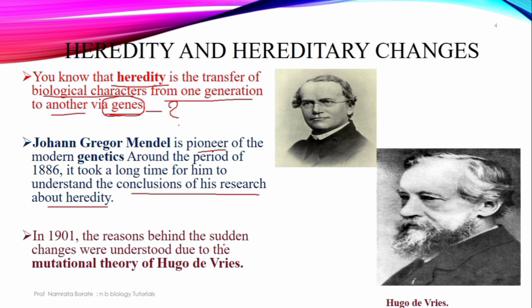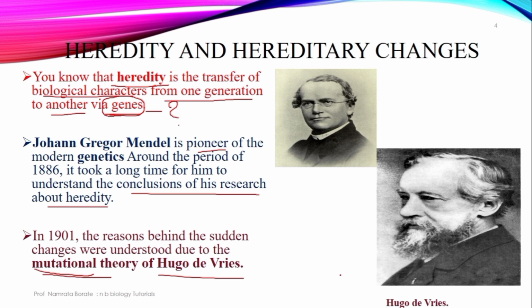In 1901, the reason behind the sudden changes was understood due to the mutational theory. म्हणजे 1901 मध्ये काय झालं आहे की युगो दि व्रीसने प्रपोज केली म्युटेशनल थेरी. मग म्युटेशनल थेरी काय आहे? म्युटेशनचा अर्थ काय आहे? जर क्रोमोझोम्समध्ये अचानकपणे जर चेंजेस झाले, it's a sudden spontaneous change whenever it occurs in the chromosomes at the time of recombination, then that is a change in the constitution of the gene, that is called the mutational theory, which was put forth by Hugo de Vries.